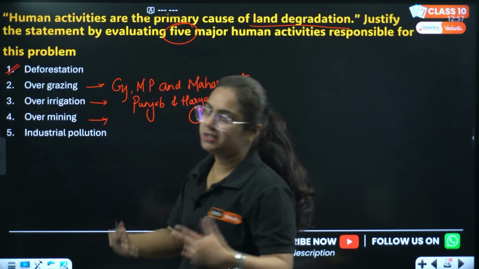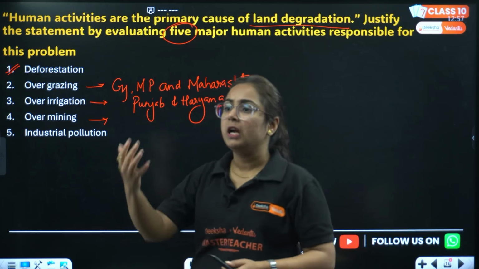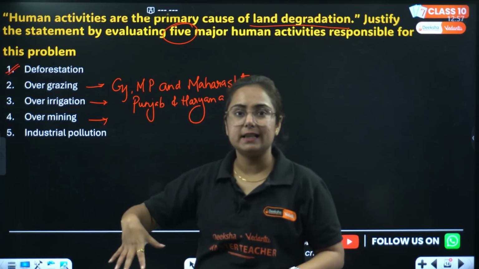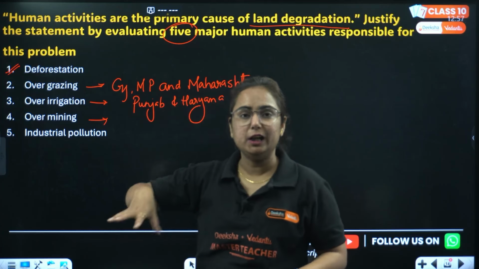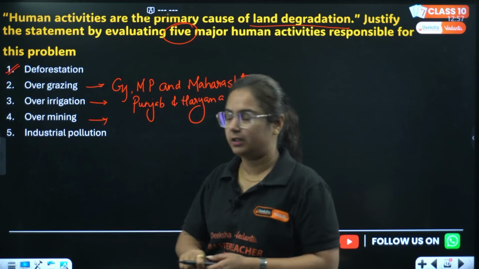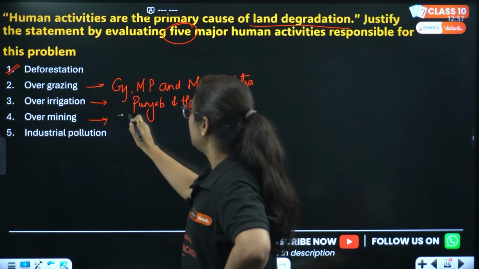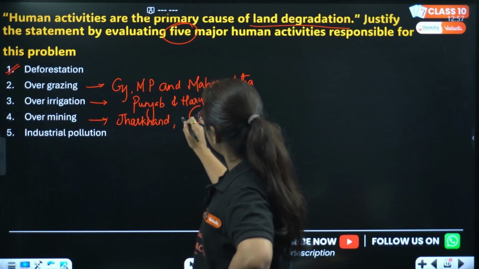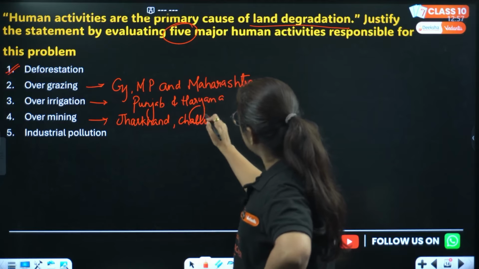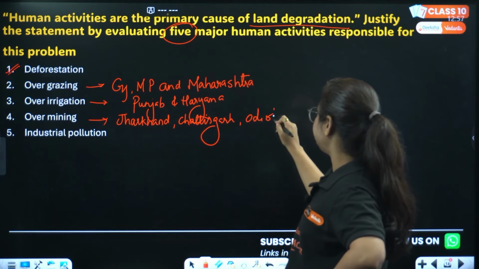Overmining, where there are mines, the overmining process is done. The land degrades, roof falls are seen, forest fires are seen. Other than that, if you are doing mining, you are making the land hollow inside. Okay, over mining is seen in regions like Jharkhand. Then we can write the states Chhattisgarh as well as Odisha. Get it?